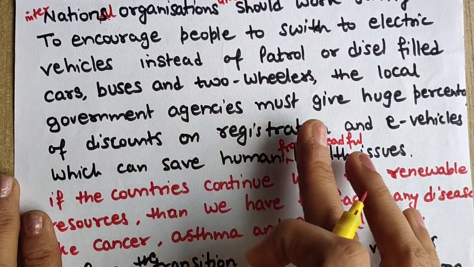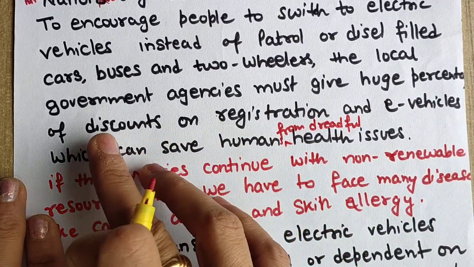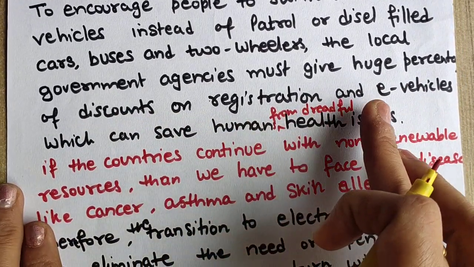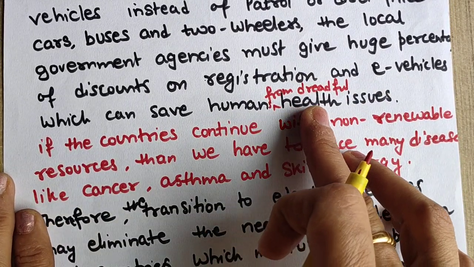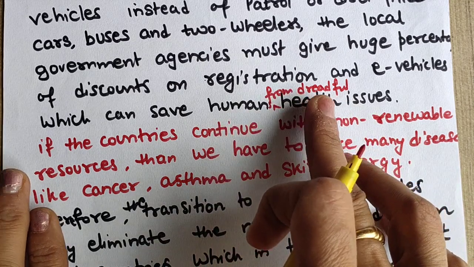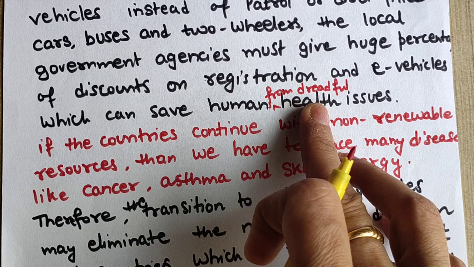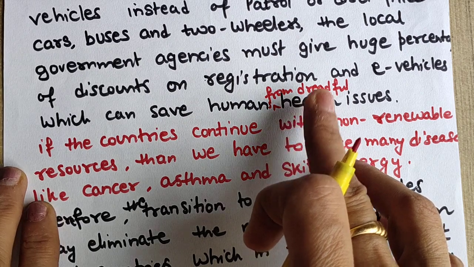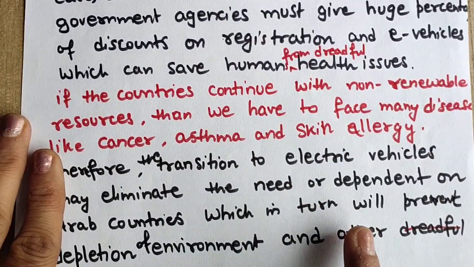And for that, government agencies must give huge discounts on registration of these vehicles, which can save humans from dreadful health issues, which can save our environment from carbon dioxide and bad air pollution. You can add this instead of health issues. Then we will just talk about health issues at the end.